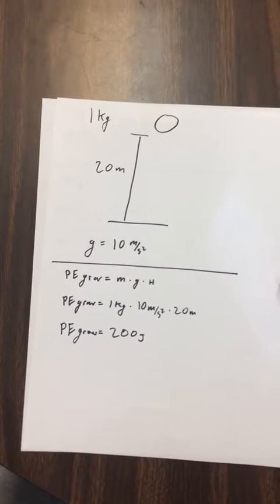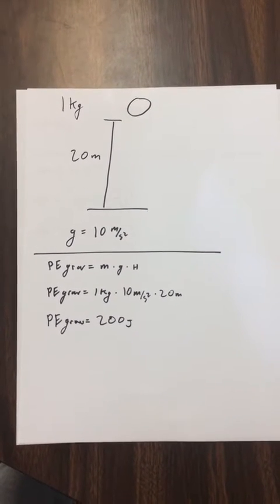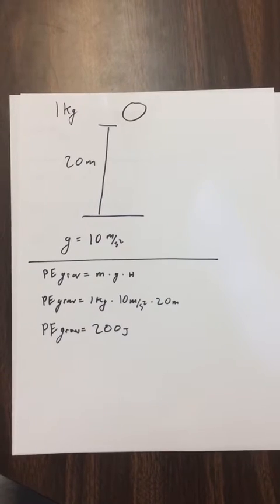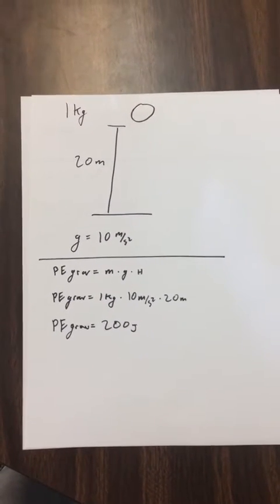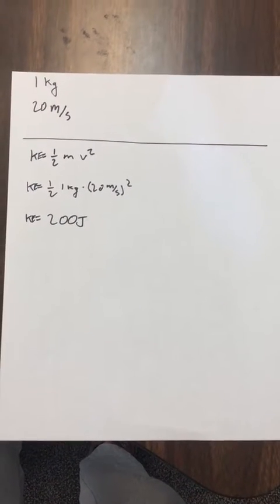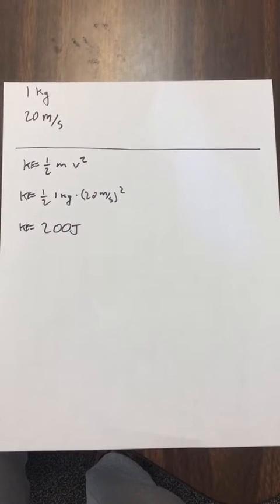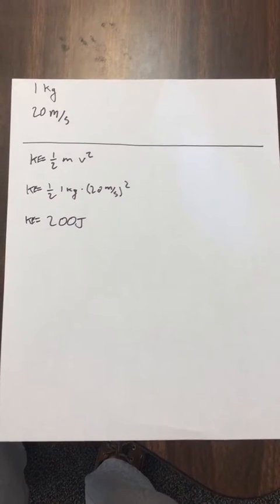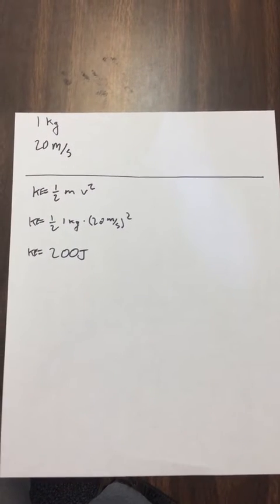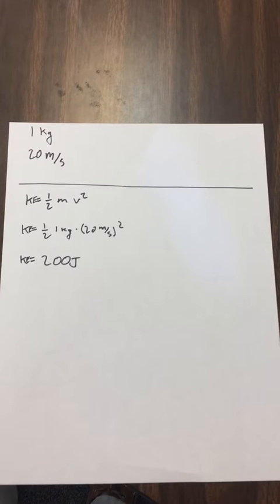Now, the relationship between potential energy of gravitation and kinetic energy is inverse, but due to the fact that energy is conserved, we should have the same amount of kinetic energy just before the ball hits the ground as we did potential energy before it was released. It can be seen here. The mass is the same, and it is well known that it takes an object going from rest 2 seconds to fall 20 meters with an acceleration due to gravity of 10 meters per second squared. This means that after 2 seconds, it will be moving 20 meters per second.